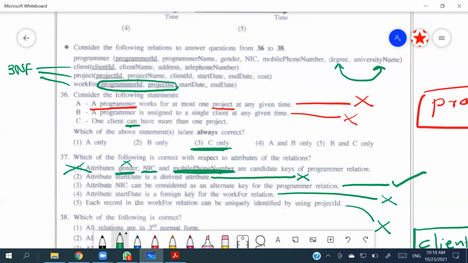When we are having a particular degree, we always say from where the degree is being taken, it is from this particular university. There are universities which are not offering some particular degrees, right?